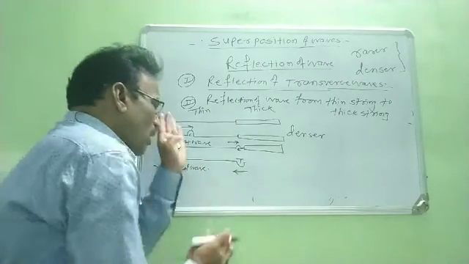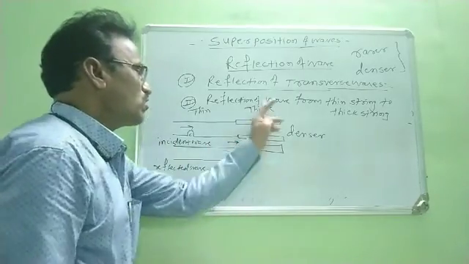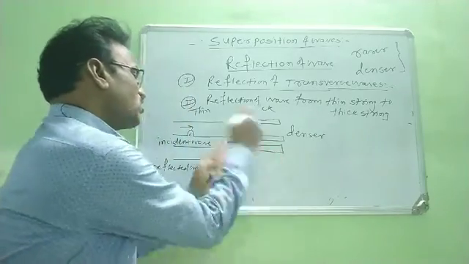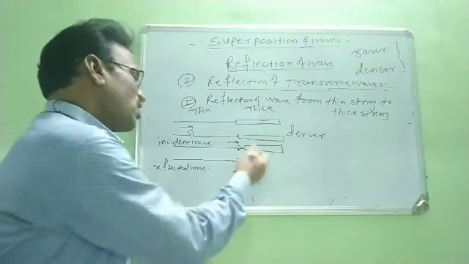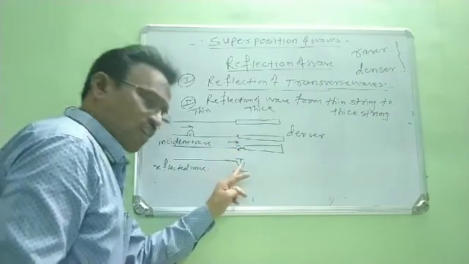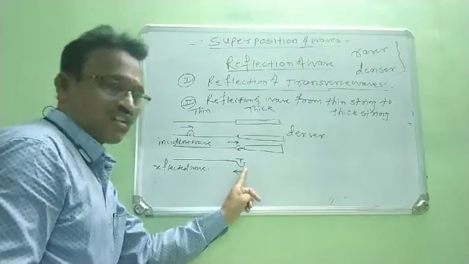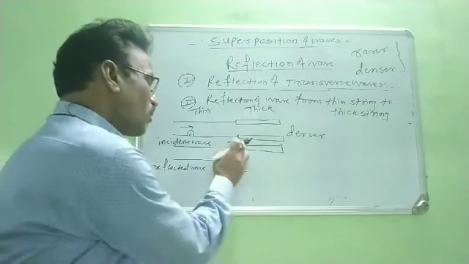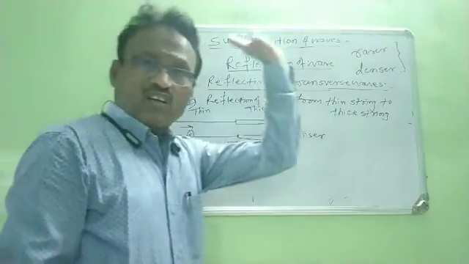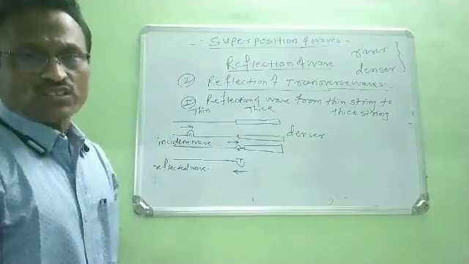Now, at the same time, when this crest is incident on this thick string, this thick string produces a reaction on this crest, and this crest is reflected back in that medium as a trough. But at the same time, some part of this incident wave gets transmitted through that denser medium or thick string, right?